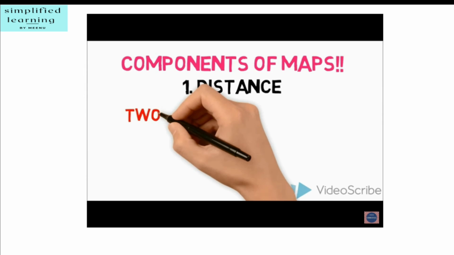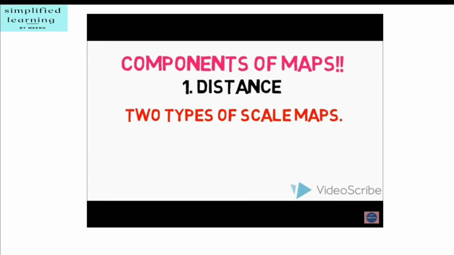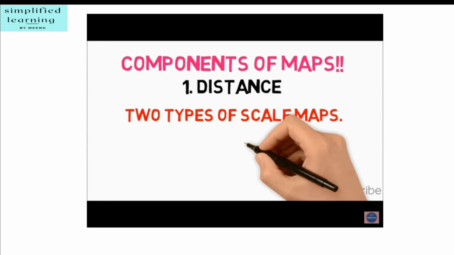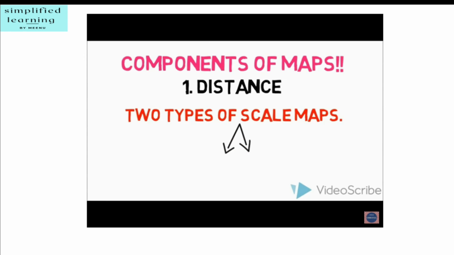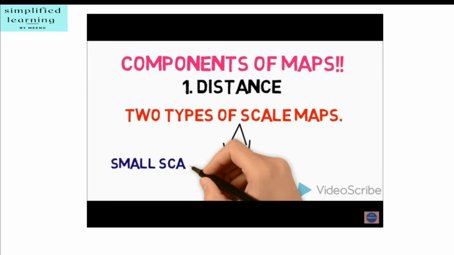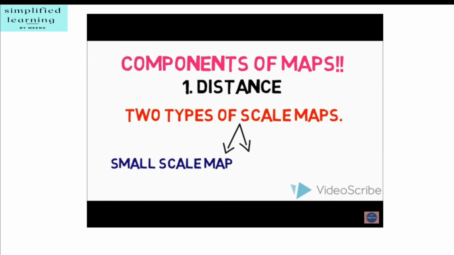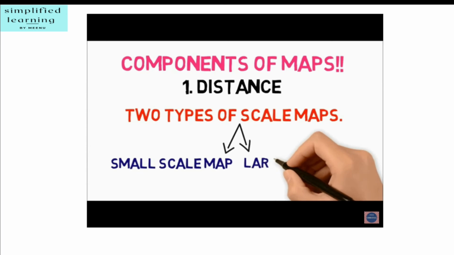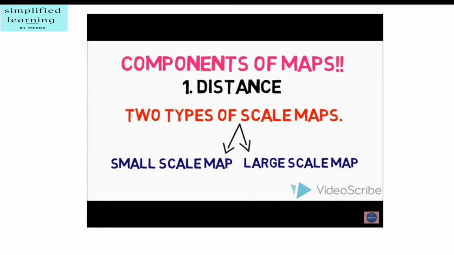There are 2 types of scale maps. When large areas like continents or countries are to be shown on paper, then we use a small scale. For example, 5 centimeters on the map shows 500 kilometers on the ground. It is called a small scale map. When a small area like your village or town is to be shown on paper, then we use a large scale, that is 5 centimeters on the map shows 500 meters only on the ground. It is called a large scale map.